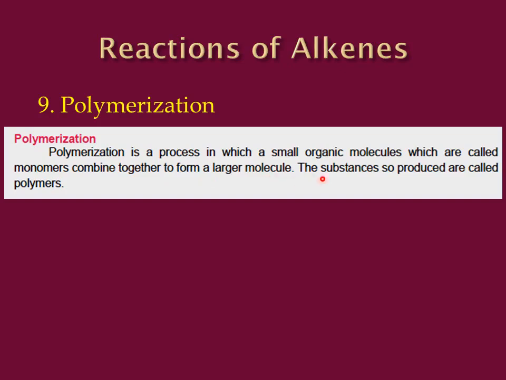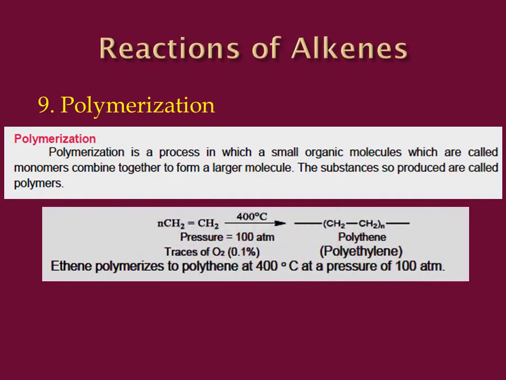Here is an example from your textbook in which ethene, n number means any number of ethene, is going to react at a pressure of 100 atm. Why do we need such a high pressure? Because ethene is gaseous in nature. In order to react, we have to bring the molecules close together by applying pressure.